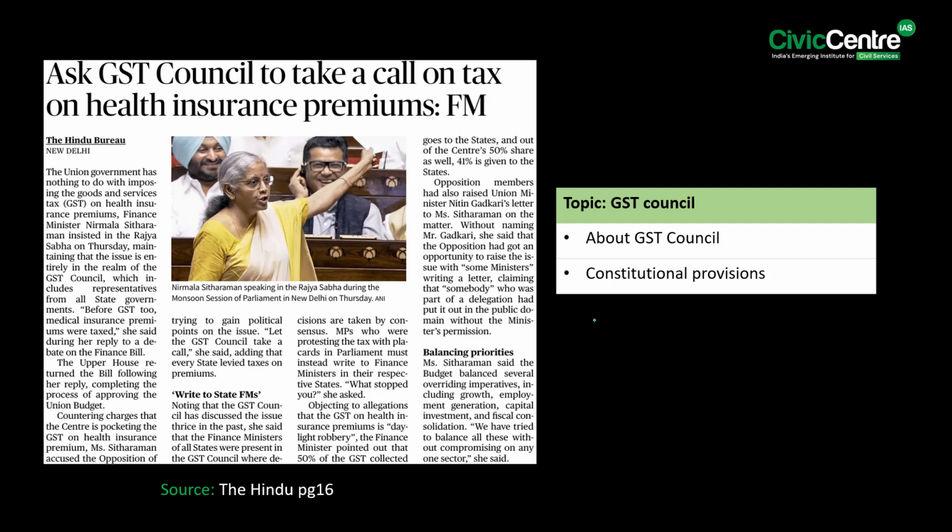The next article says that the Union government has nothing to do with imposing the goods and services tax on health insurance premiums. Finance Minister Nirmala Sitharaman insisted in the Rajya Sabha, maintaining that the issue is entirely in the realm of the GST Council, which includes representatives from all state governments. In this context, let us talk about the GST Council and constitutional provisions related to it.